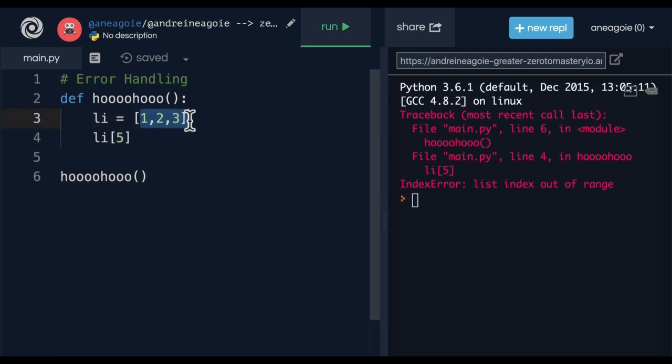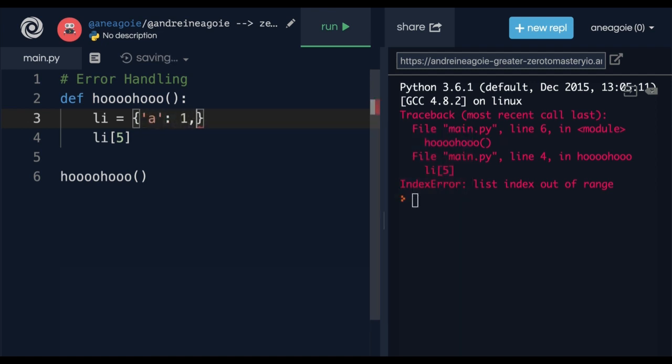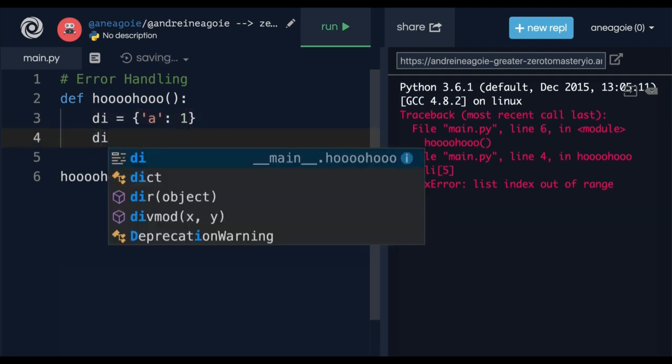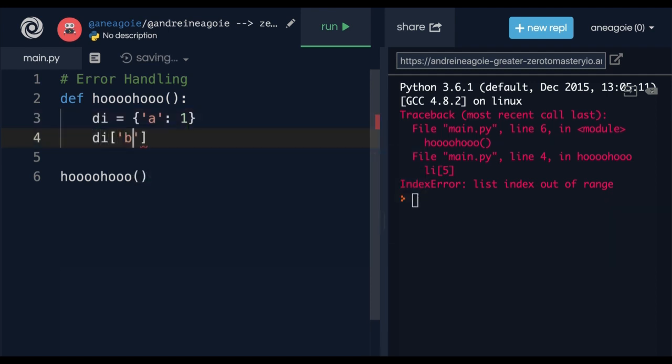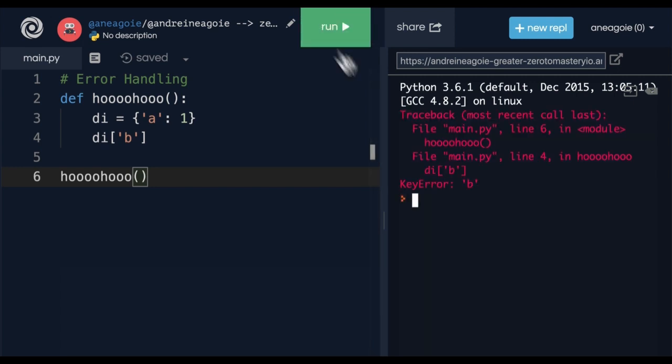What if we had a dictionary? So let's say we're creating a dictionary here. We'll say A equals 1, and I will just leave it at that. So this will be a dictionary. If I do dictionary here and just try to access something that doesn't exist and I click run, I get a key error because I'm accessing a key that doesn't exist.